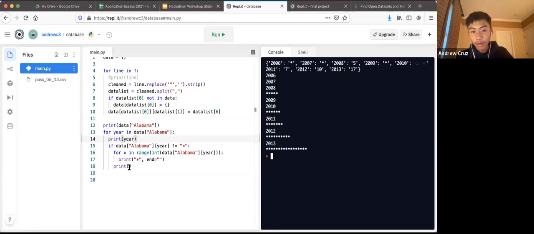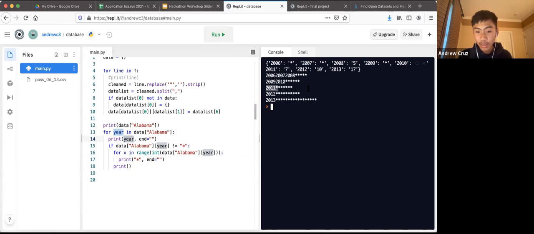So that's good. Another thing, if we want the numbers, instead of going to the next line, to line up after the year, we can do the same trick we did before. We're going to use this comma end equals nothing, and add that to the end of our year. So instead of printing all the stars on a new line, it'll print on the same line as the year. So let's try that, and look at that, it worked. So now we have 2000, the year, and then the stars that correspond with it.